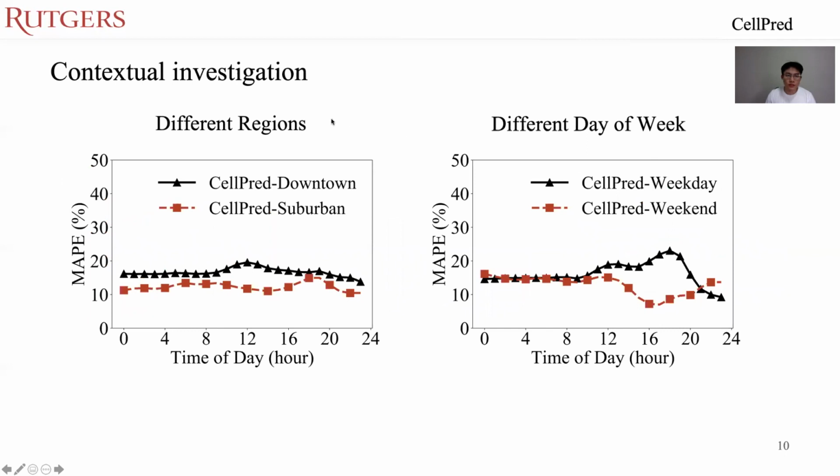The next one is the contextual investigation. We actually have much more detailed evaluations regarding our CellPred. Here we just present 2 examples to show that we consider other contextual factors. The first one is the different regions. For different regions, we evaluate CellPred in the downtown area and the suburban area, and we see that CellPred performs slightly better in the suburban area. One reason may be that cell towers are far away from each other in the suburban area, while in the downtown it's relatively harder to predict which cell tower the user will be connecting to.